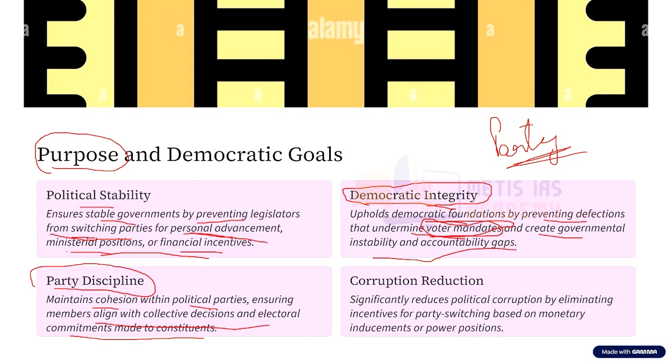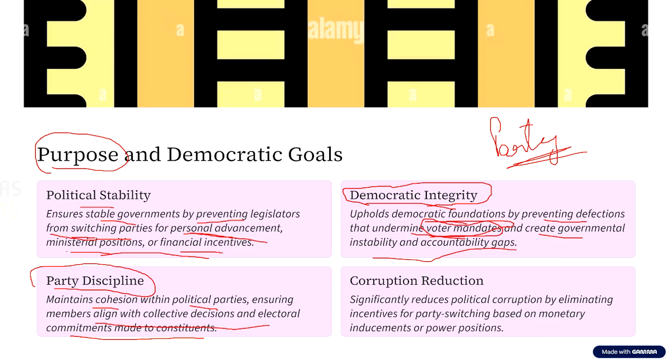But for now, it is very important to understand that the political party invests a lot in a particular candidate. They send their star campaigners to ensure that this particular candidate wins. They ensure that this candidate gets a ministerial berth or good positions in the government. Now, in return, they also expect these representatives to abide by the decisions of the political party. So, to maintain cohesion within the political party and to ensure that the members align with the collective decisions and electoral commitments, the anti-defection law becomes very, very important.